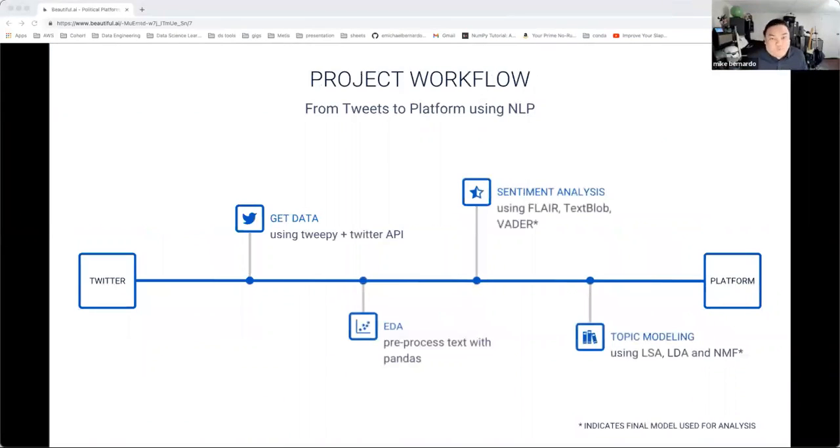So the workflow is pretty simple: getting the data from Twitter via their API and TweetBee, and then doing some EDA, which includes cleanup and pre-processing. I also engineered a feature called Reach, which I'll get into later on. Once cleaned, I ran the data through some sentiment analysis, and then I moved on to topic modeling, and the end result is the 7 topics per party.